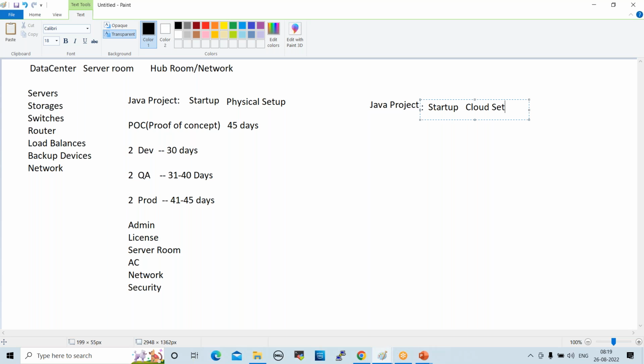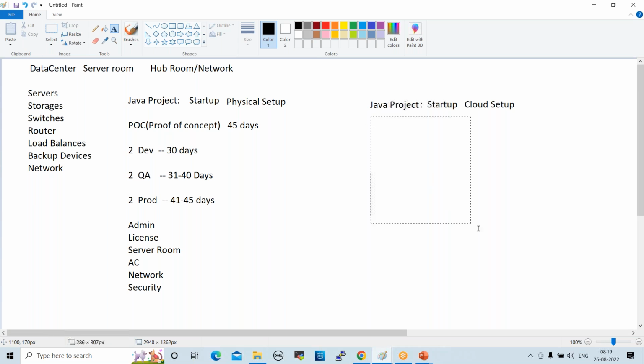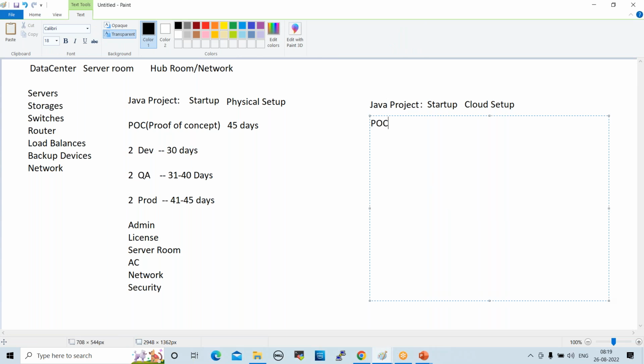In the cloud setup, what will happen? We'll try to understand. Same POC, it's a proof of concept, right? So a 45 days timeline.